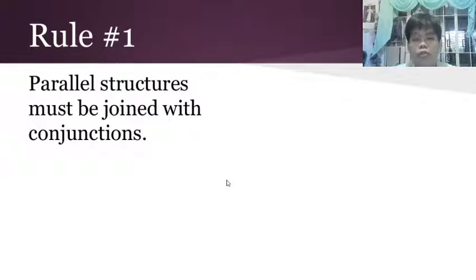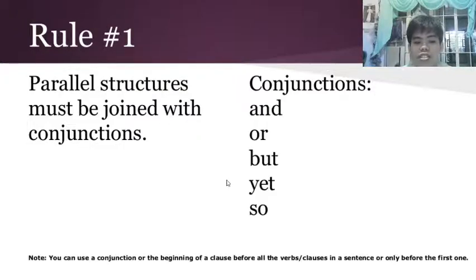So we have three rules for parallel structures. The first rule: parallel structures must be joined with conjunctions. Here we have examples of conjunctions: and, or, but, yet, or, so. Note, you can use a conjunction or the beginning of a clause before all the verbs or clauses in a sentence, or only before the first one.